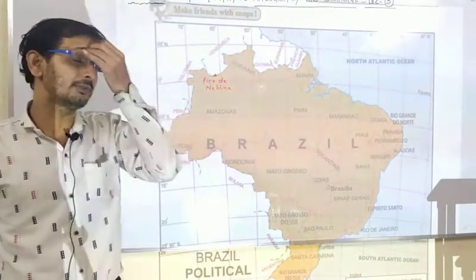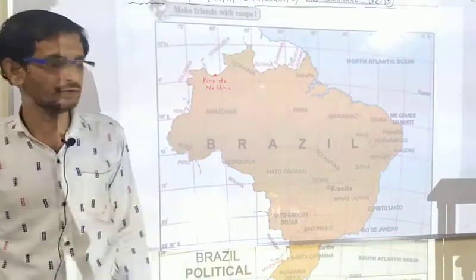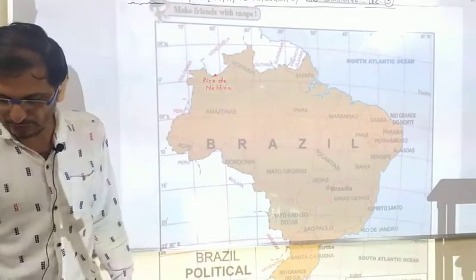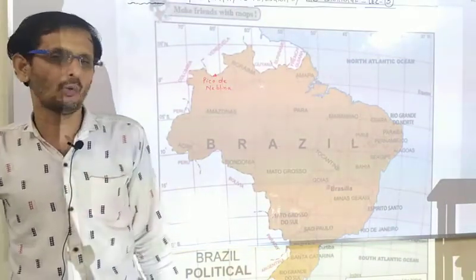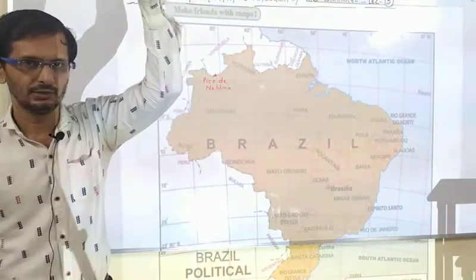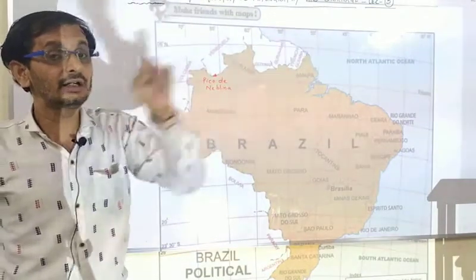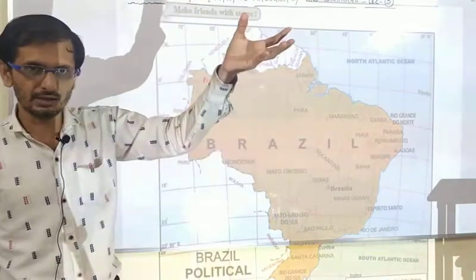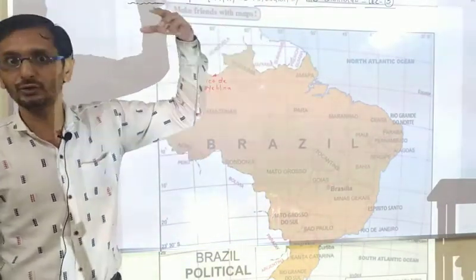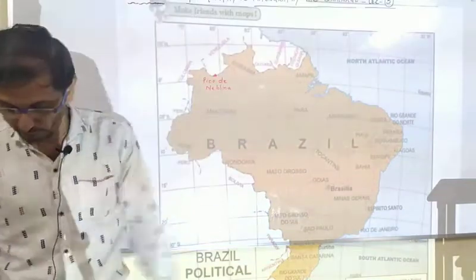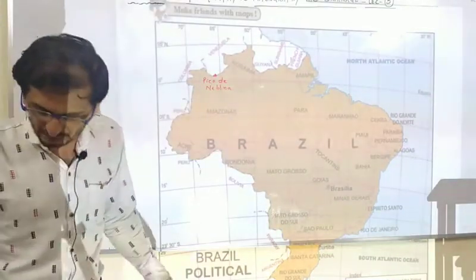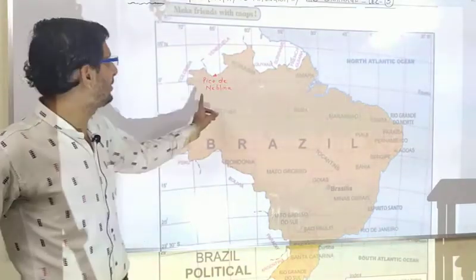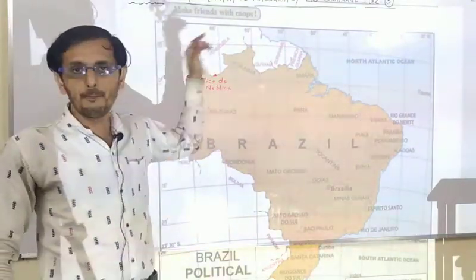Now the tributaries of the Amazon flowing to this region make rapids and waterfalls. There are so many tributaries of the Amazon river, which are not shown here, but you can look at the physical map. Rapids mean water is flowing rapidly. You can see rapids in the Himalaya. The Ganga also has rapids. When the Yamuna river comes from Yamunotri, it also forms rapids there, and waterfalls too. In the same way, tributaries of the Amazon flowing to this region make rapids and waterfalls in the Amazon river basin.